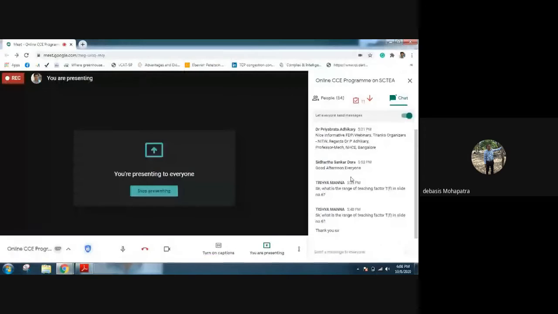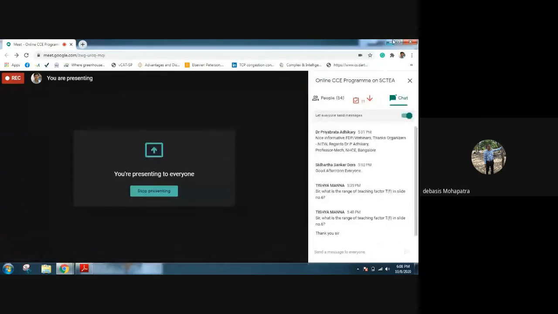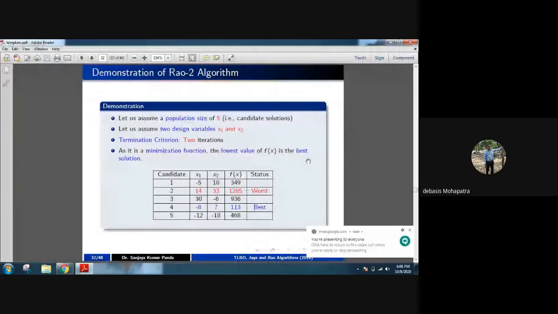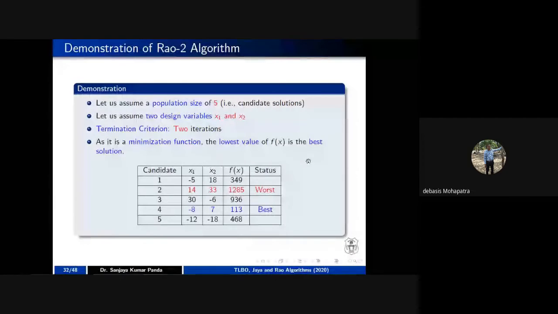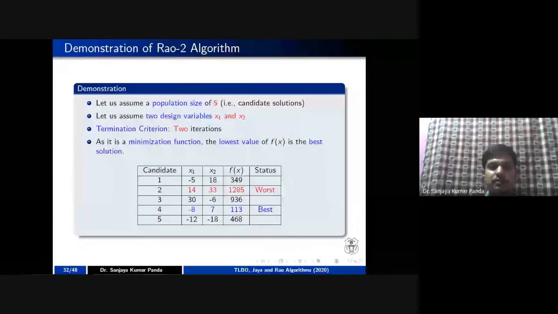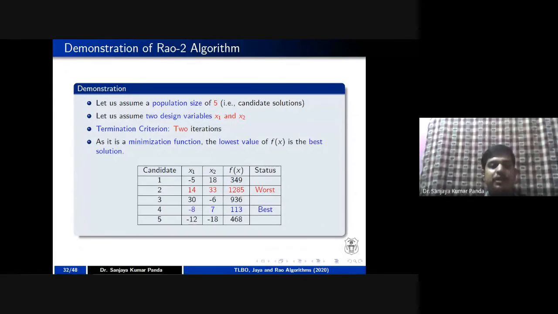Hello. Yes, sir. Sanjay sir, is there any comparison with TLBO and the Jaya algorithm with Rao-1? Yes, it is there, sir. Because this best and worst case comparison concept was initiated in the Jaya algorithm, right? So in comparison to the Jaya algorithm, this algorithm performs better.